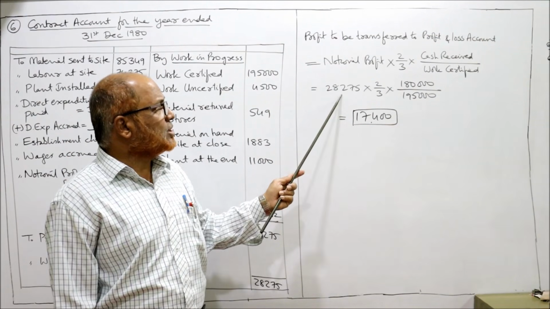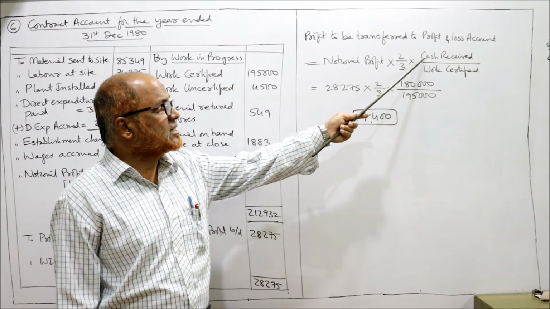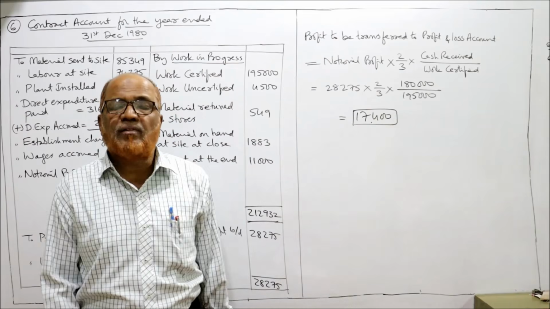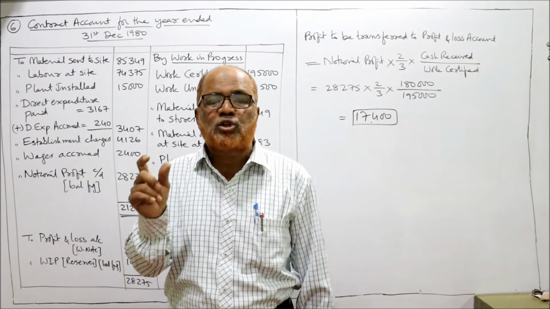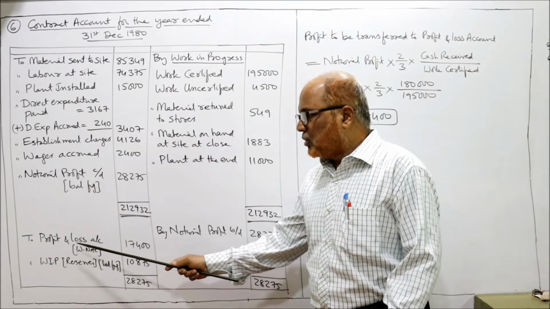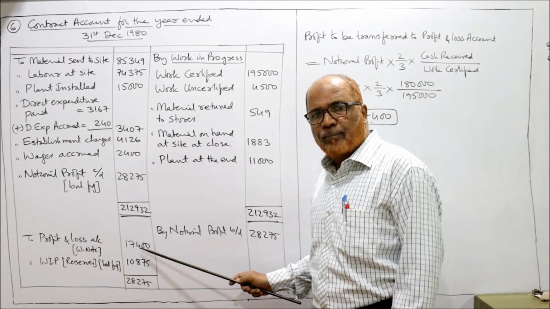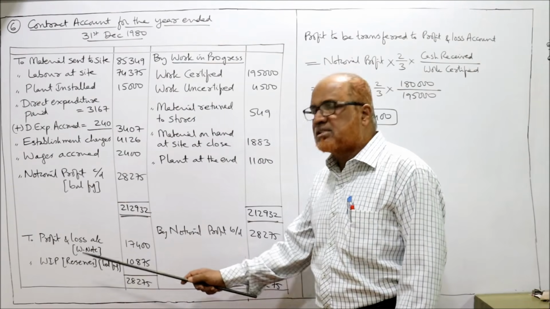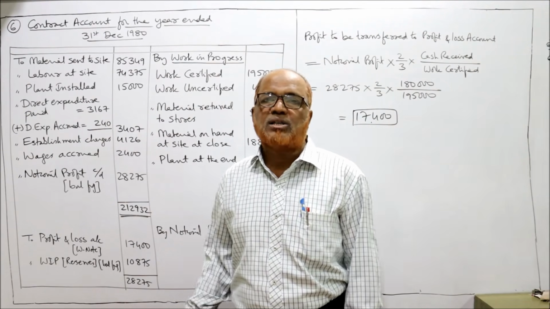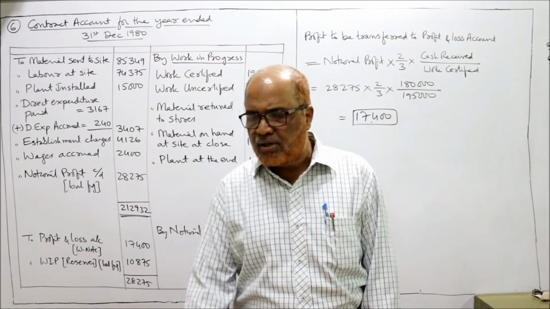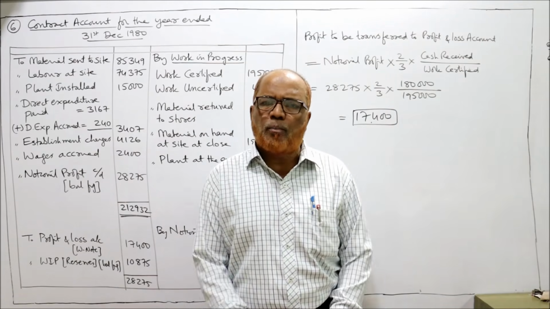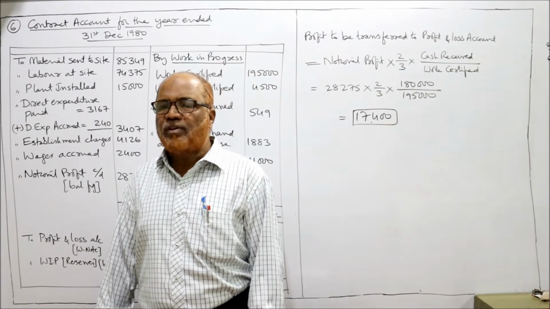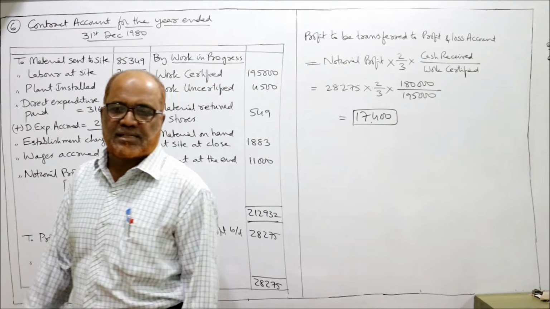So 28,275 into 2/3 into cash received is given 1,80,000, work certified 1,95,000, 17,400 is the profit to be transferred to P&L account. So to P&L account 17,400. Now subtract 28,275 minus 17,400, 10,875 is the amount to transfer to reserve. That's all. So straightforward problem, no complication, very easy to understand. So we have completed problem number 6.